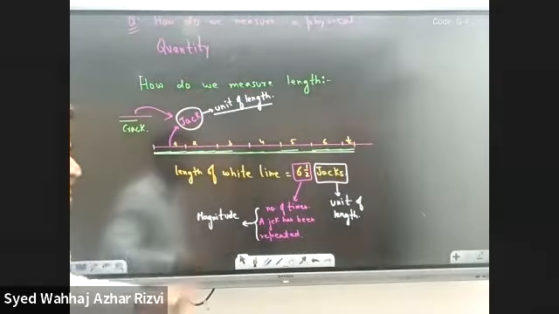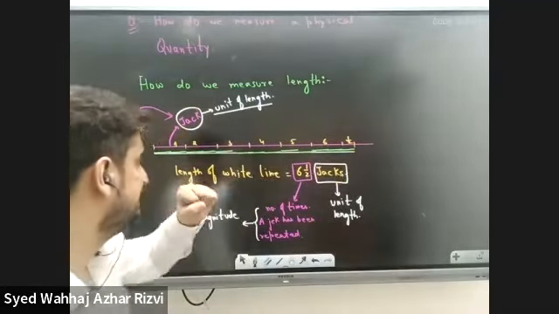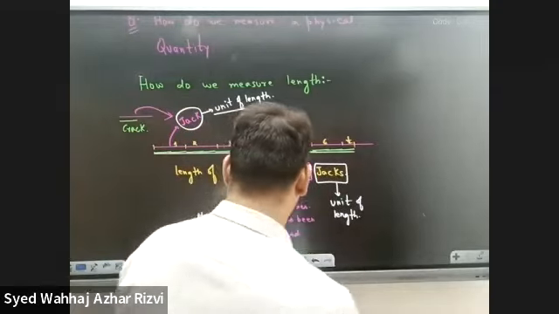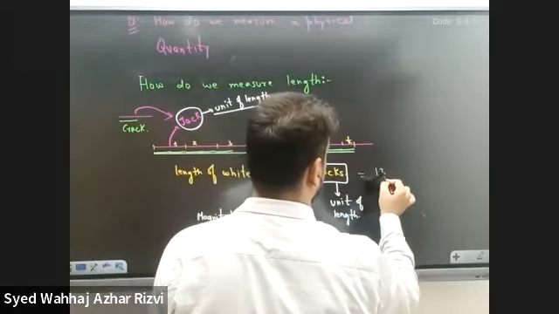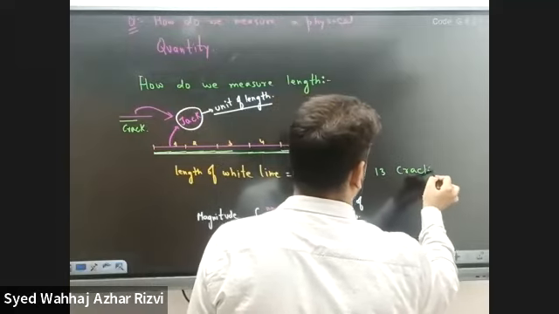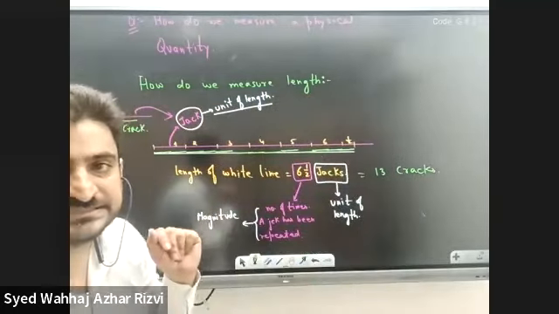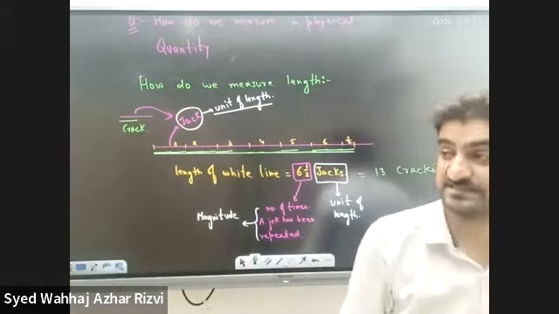So there are 13 cracks in 6.5 jacks. What does it mean?